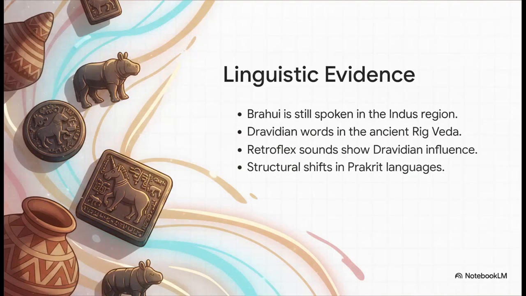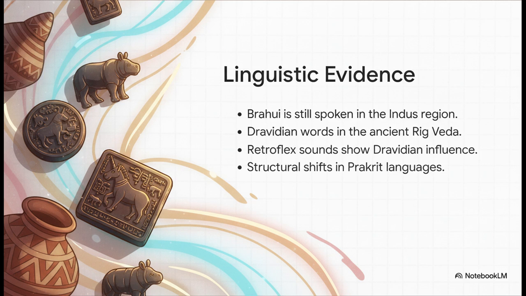South Asia's very first wave of urbanization happened during the Bronze Age in the Indus Valley, eventually spanning over 1 million square kilometers. Its mature phase ran from roughly 2600 to 1900 BCE. But here's the big question. Is there evidence the civilization was Dravidian? Well, the linguistic breadcrumbs are absolutely compelling. First, the Brahui language, which is a Dravidian tongue, has miraculously survived isolated in the Indus region for millennia, and people literally still speak it there today.